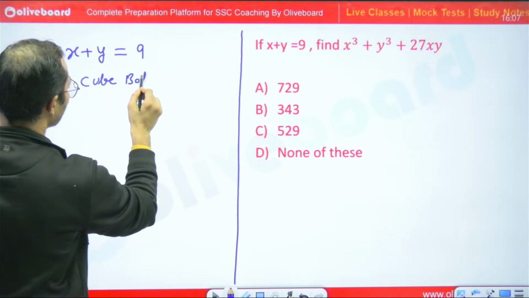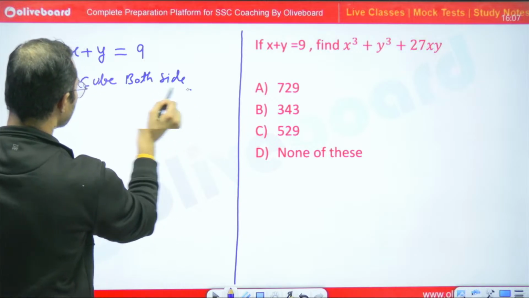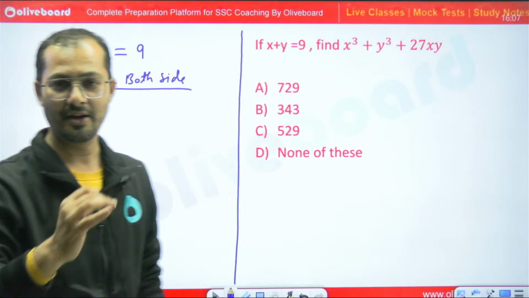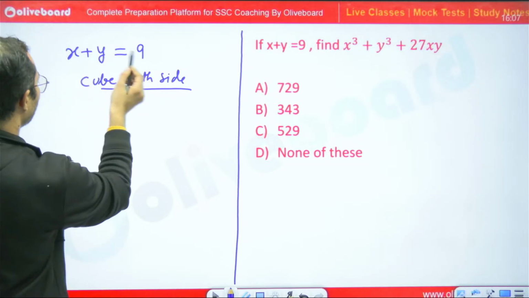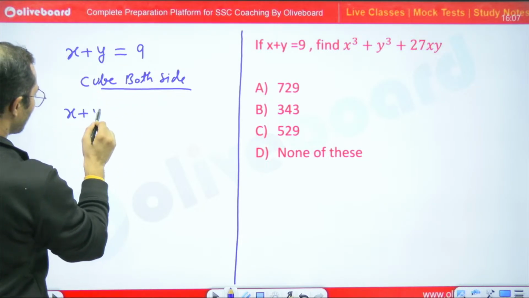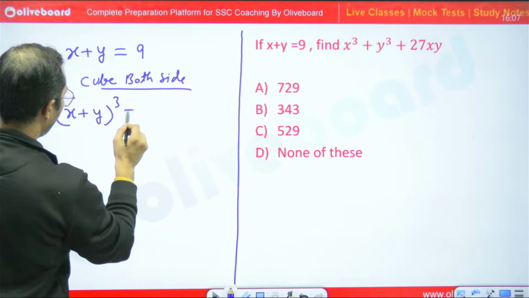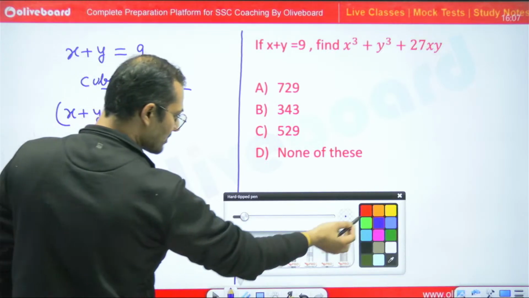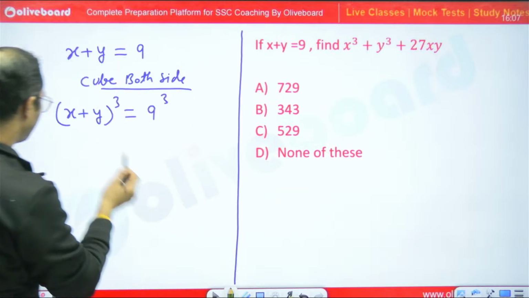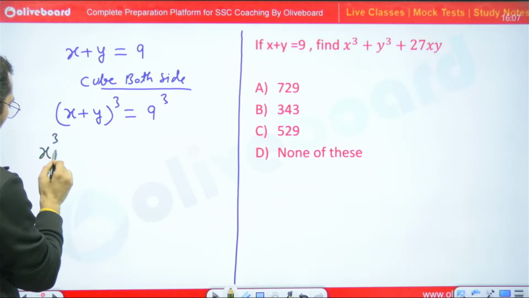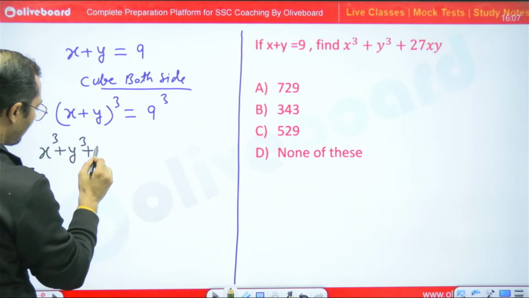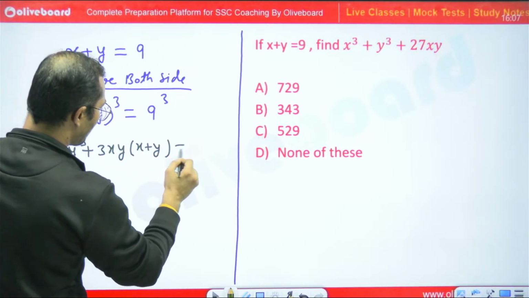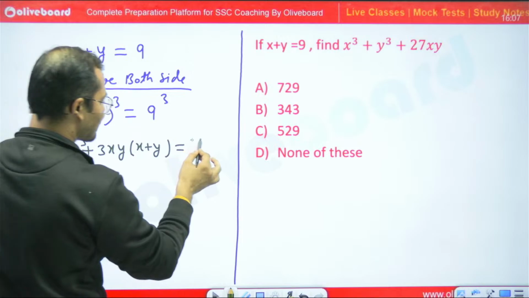These are the students who are intelligent and have a good command of the formula, so they will make the cube of both sides. (x plus y) cube is equal to 9 cube. So we will get, by the formula, x cube plus y cube plus 3xy times (x plus y) is equal to the cube of 9, that is 729.